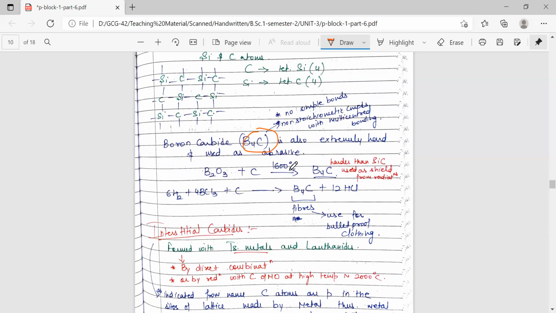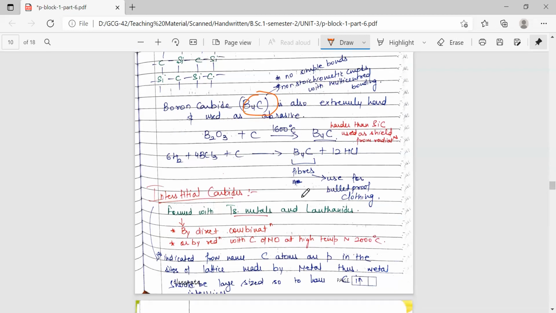This is used as a shield against radiations. Another preparation is for the fibrous form of boron carbide. This fibrous form is important because it is used in the preparation of bulletproof clothing, an important material used in bulletproof clothing. This preparation is the treatment of BCl3 with hydrogen in the presence of carbon. This is how we obtain fibers of B4C, that is boron carbide.